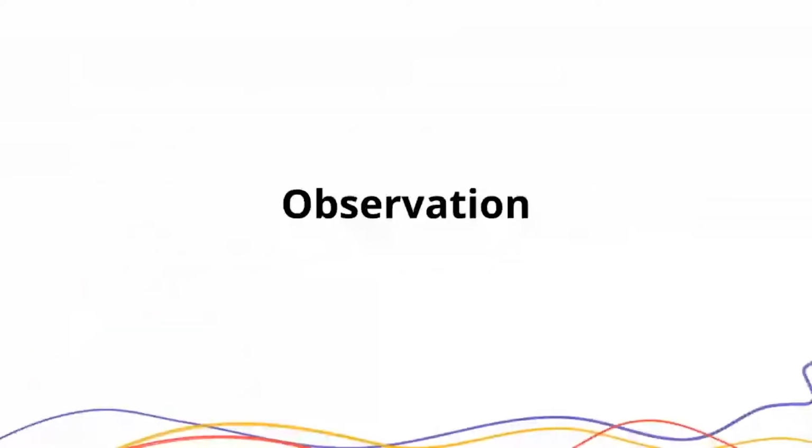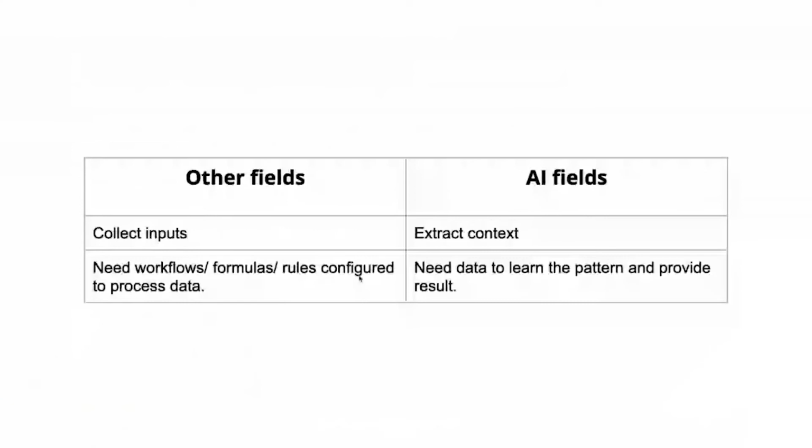So what have we observed here? Other fields in the form builder only collect inputs, but AI fields extract the context. In other fields, you have to specify workflows, formulas, or rules configured to process data. But here, the AI fields themselves learn the pattern and provide the results. You don't have to specify any formula for it. Instead, they learn and observe the trends in the data you have provided.